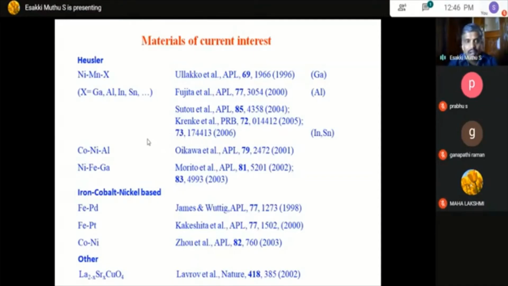So here we have studied nickel-manganese based, where this X will be gallium, aluminum, indium, or tin. So we choose tin, indium, and sometimes gallium. And we also replace this material with manganese or nickel. Usually in Heusler material, the ferromagnetic nature comes from the Mn, so Mn coupling, Mn interaction.